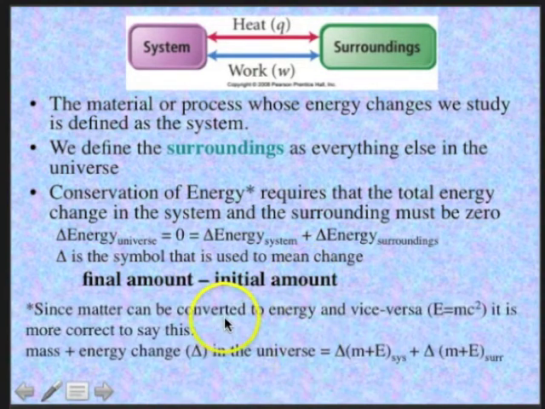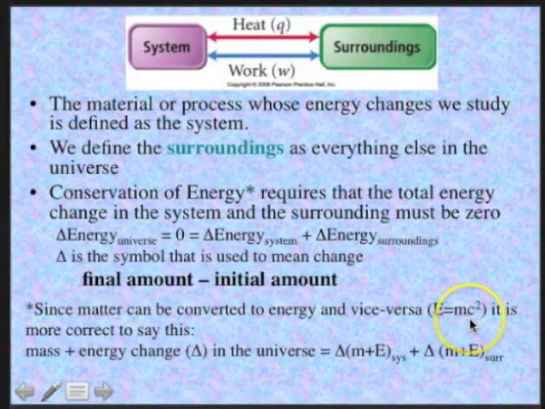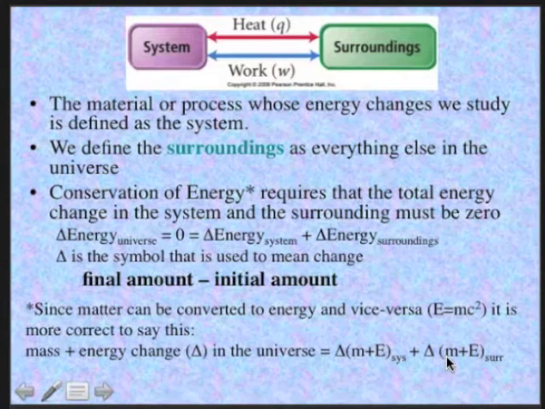Now, since matter can be converted to energy in nuclear chemistry, and vice versa, with Einstein's equation E equals mc squared, it's probably more correct to say that the total mass and energy change in the universe is equal to the total mass and energy of the system plus the total energy and mass of the surroundings.